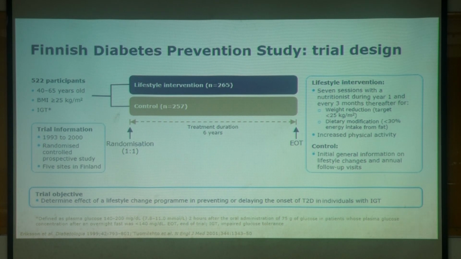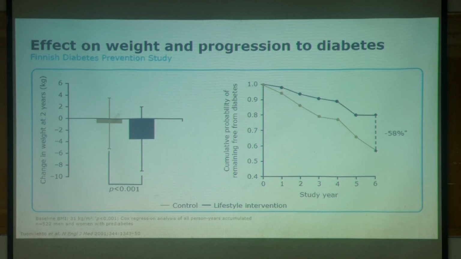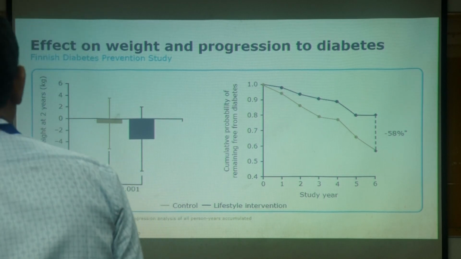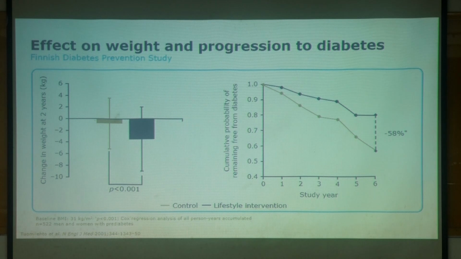And there were 522 participants. So here you can see clearly its effect on the weight and progression to diabetes. A 58% reduction in the progression from pre-diabetes to diabetes was seen here in this study.